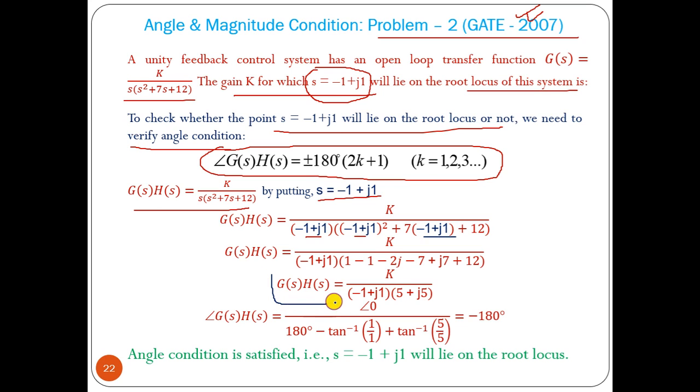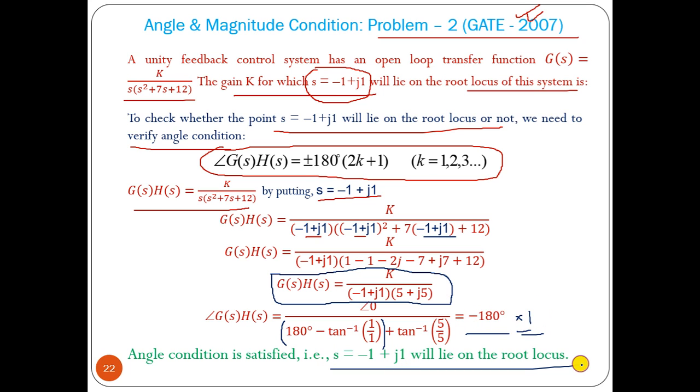So this will be your transfer function after putting the s value. Now you have to find the angle. So k at angle k plus j0, that angle is 0. Now minus a plus jb should be 180 degrees minus tan inverse b by a, plus tan inverse b by a. This will be tan inverse 1, tan inverse 1, that will be cancelled out, so it will be minus 180 degrees, so it is into 1, so you can find this is an odd multiple of plus or minus 180 degrees.